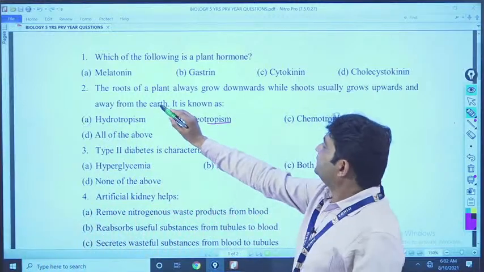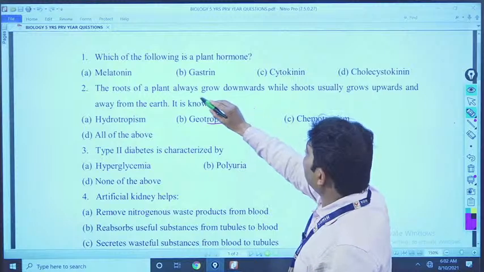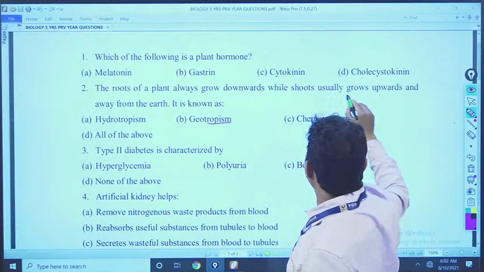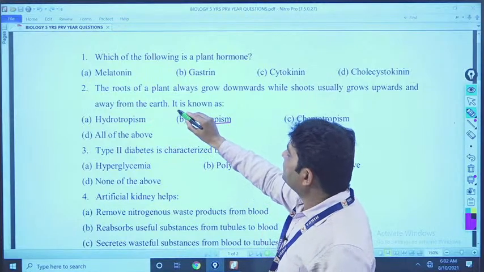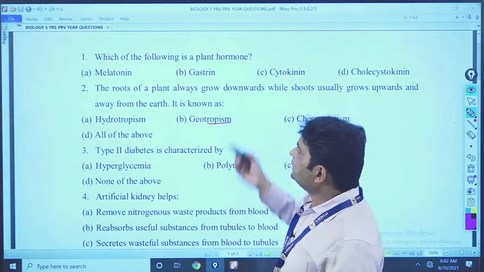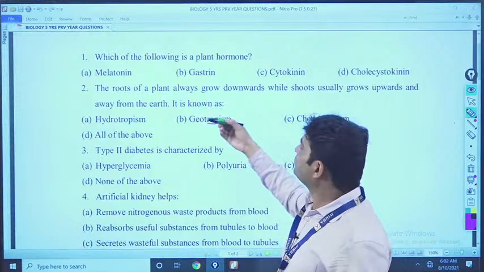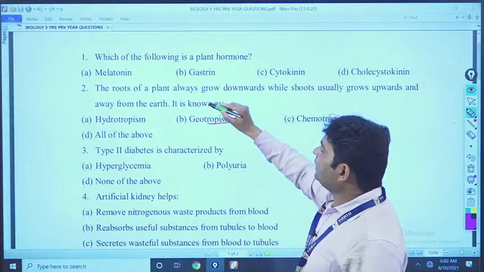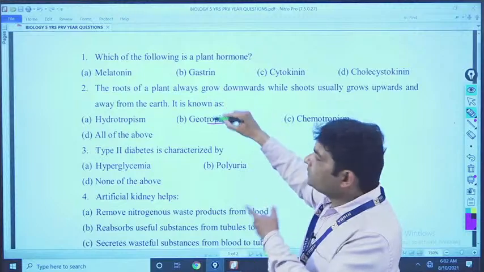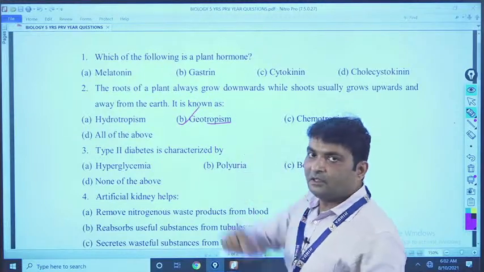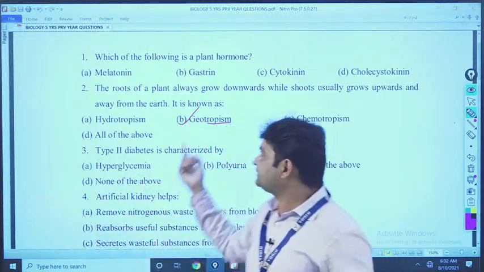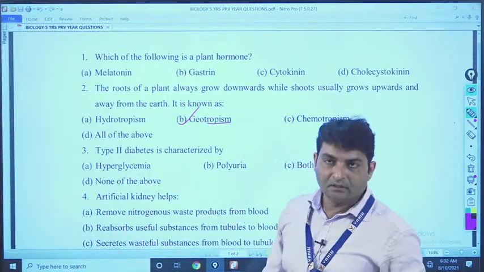Now, the roots of the plant always grow downwards while the shoot of the plant grows upward and away from the earth, and it is known as what? It is asking about the root. Okay. Now, unidirectional movement, so this is called geotropism. Away from the earth means what? Towards the gravity. So, towards the gravity means what? Geotropism. Clear?